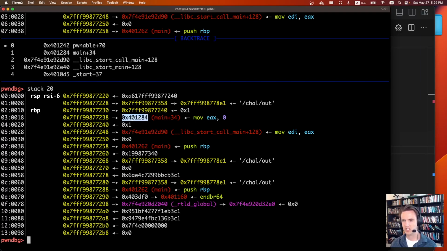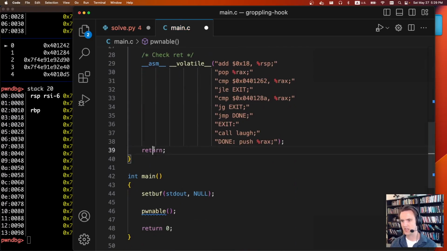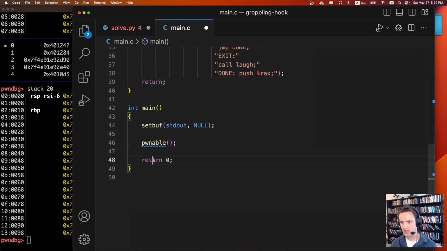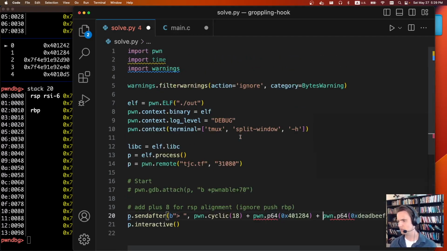But since the code checks to make sure we don't clobber this one, we'll just clobber this one. So in here, we're going to put the win address. So when the code executes in this pwnable function, it's going to hit return, and when this return executes, instead of going into libc like it's supposed to, we'll have it go into the win function. So nice and simple challenge.